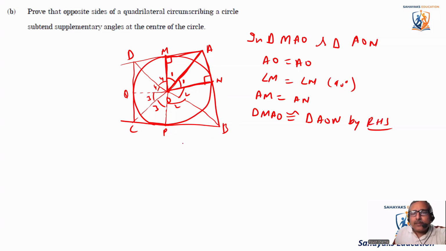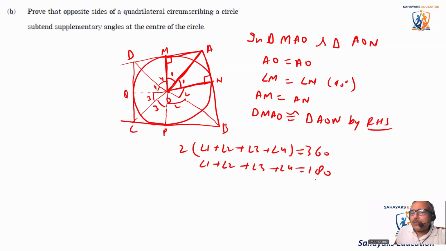Now we know that 2 times angle 1, 2 times angle 2, 2 times angle 3, so we'll say 2 times angle 1 plus angle 2 plus angle 3 plus angle 4 is equal to 360, because it's covering the entire circle. Or I can say that angle 1 plus angle 2 plus angle 3 plus angle 4 is equal to 180, by dividing both the sides by 2.